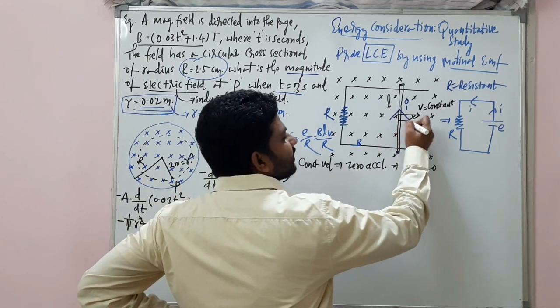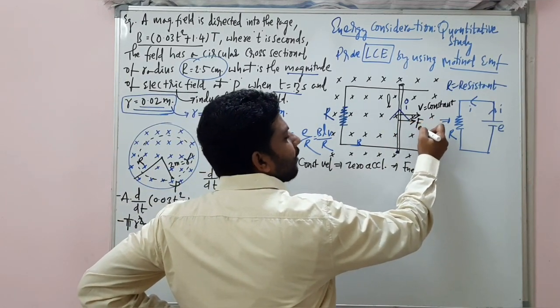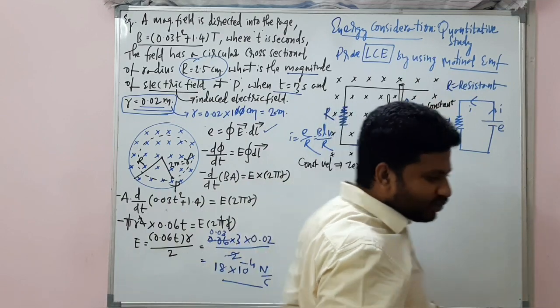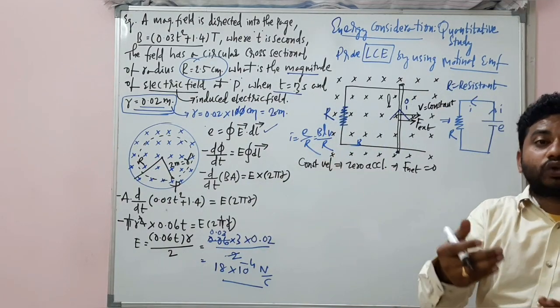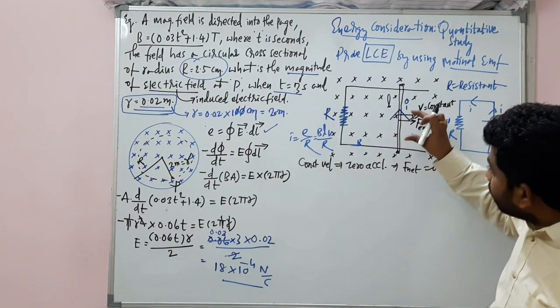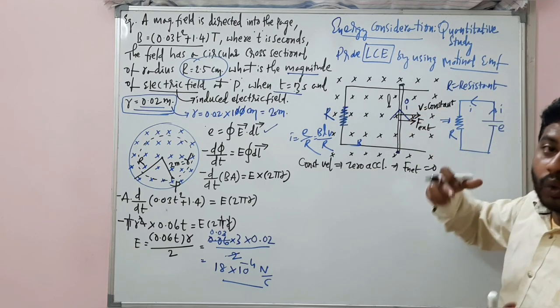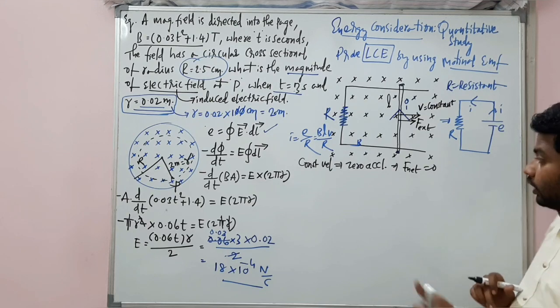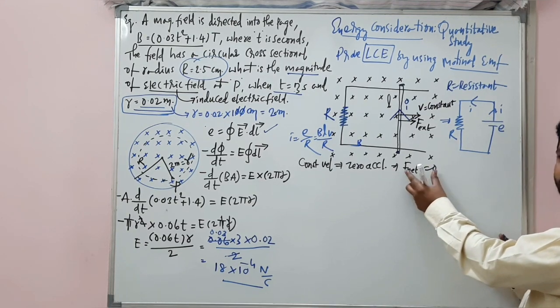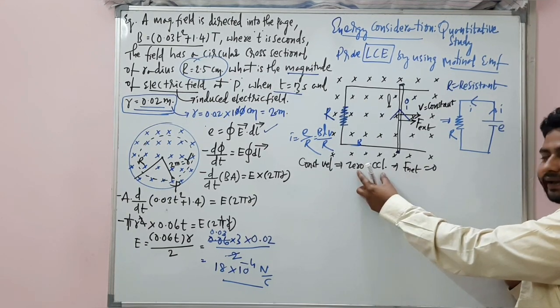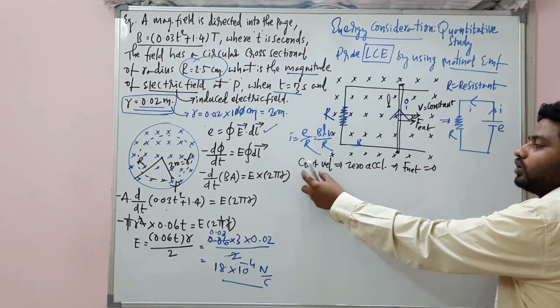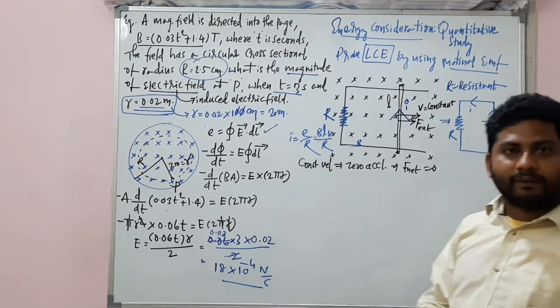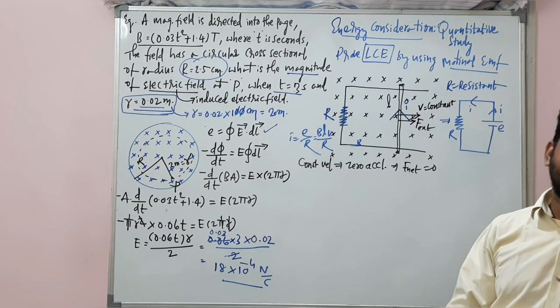One force is the external force, which is applied by us. We are moving the rod in this direction; on its own it will not move. So the rod is moving in this direction with some external force by us. But the net force acting on the rod must be zero, then only zero acceleration, then only it will move with a constant velocity.